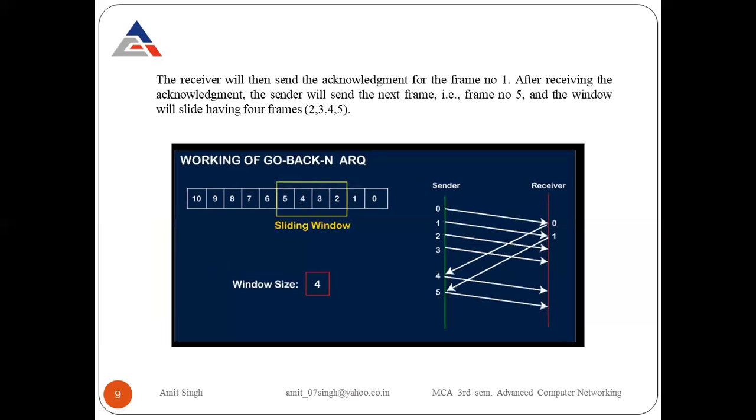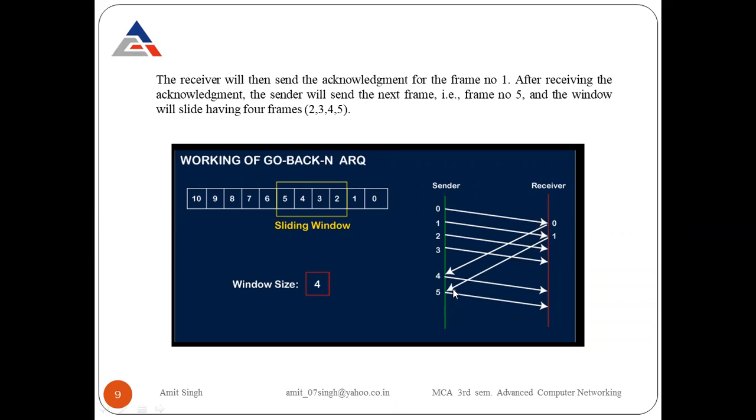Clear? Now look at here. The receiver will then send the acknowledgement for frame number 1. After receiving the acknowledgement, the sender will send the next frame, that is frame number 5. And the window will slide, having the 4 frames, that is 2, 3, 4, 5. Now what will happen? Look at the second figure. Look at here. Frame number 1 is sent. Whenever frame number 1 is acknowledged, the 5 is right over there.